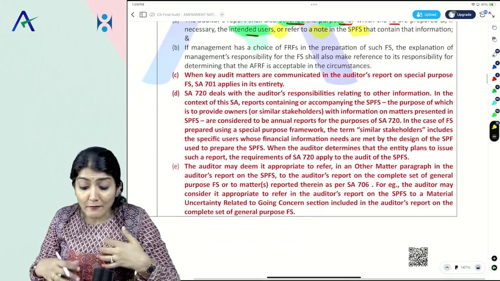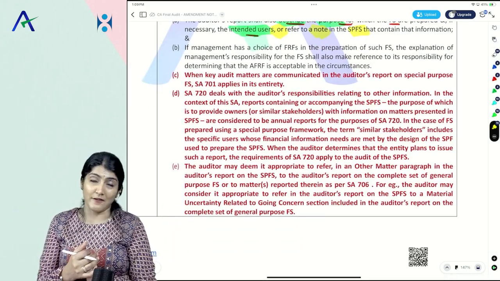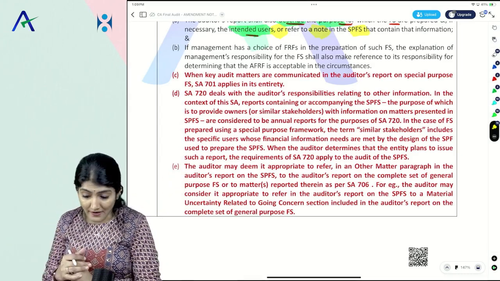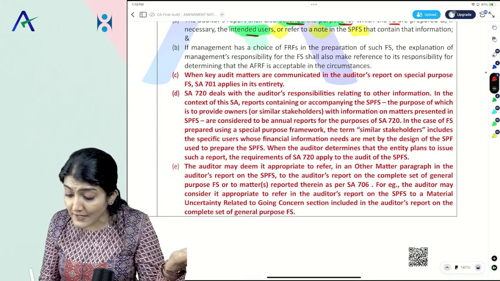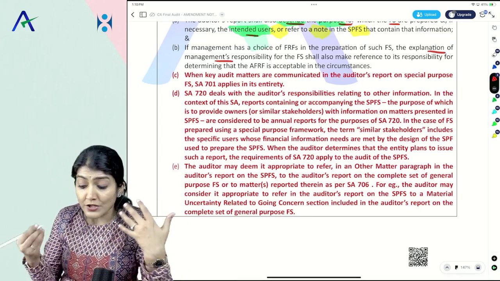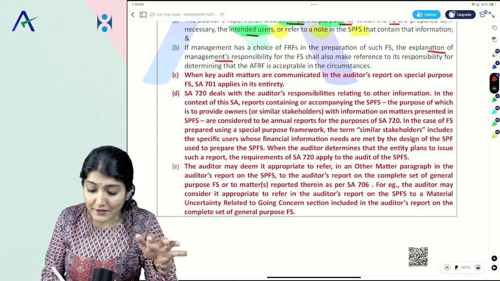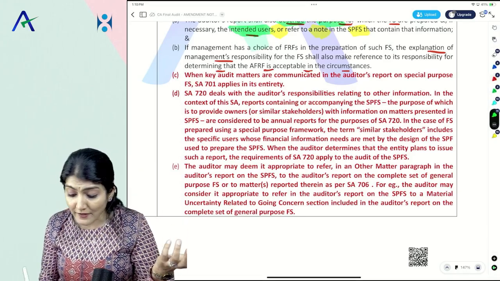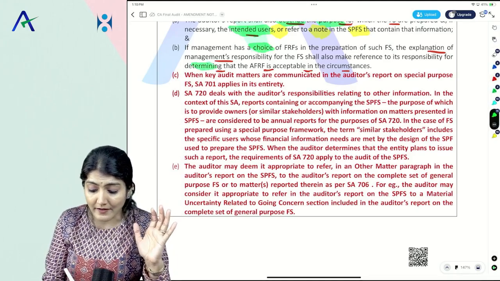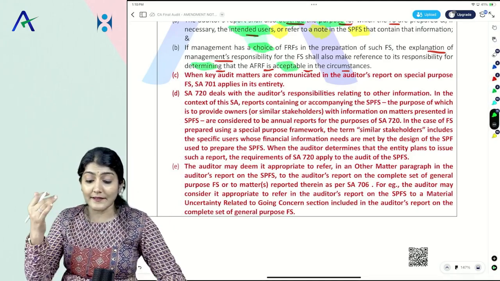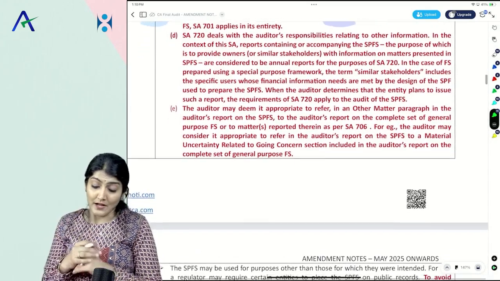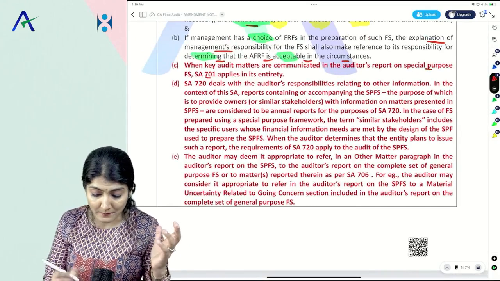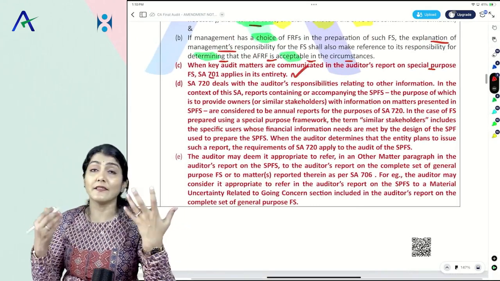Okay, right. Then, if management has a choice of AFRF, like Australian, Hong Kong, Japanese, Korean GAAP, so many choices of the AFRF in the preparation, the explanation of the management responsibility shall also make a reference to how the management determined that this AFRF is acceptable. So how they determined that the AFRF is acceptable is again required to be included in the report. Then, when any key audit matters are to be communicated in the audit report on special purpose financial statements, then SA 701 applies in its entirety.